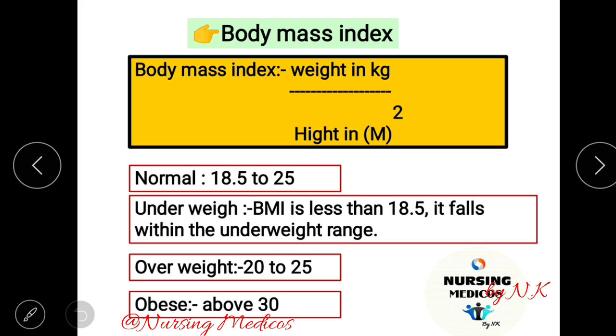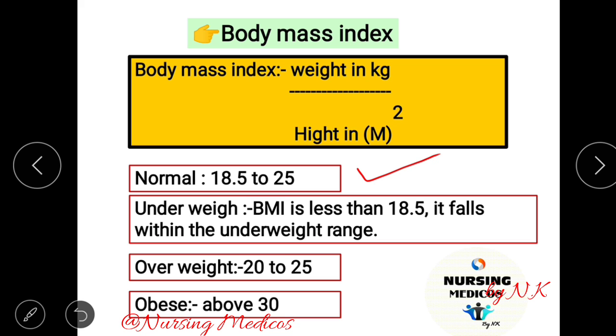The next point, body mass index. What is the formula? Body mass index is weight in kg divided by height in meter square. That is the body mass index formula. If body mass index is 18.5 to 25, that means the person is normal.